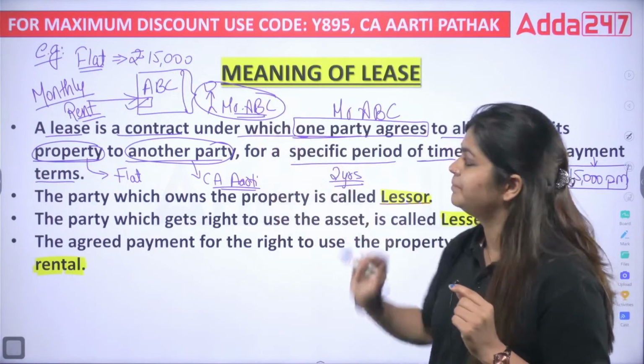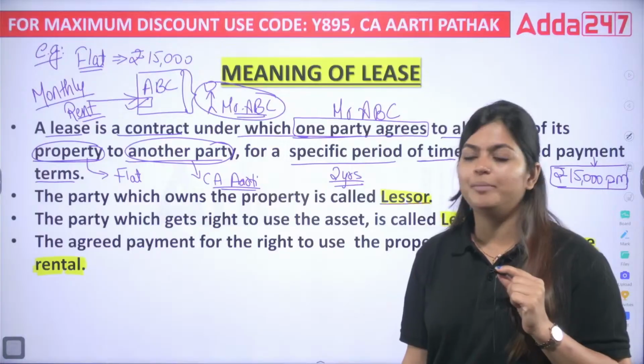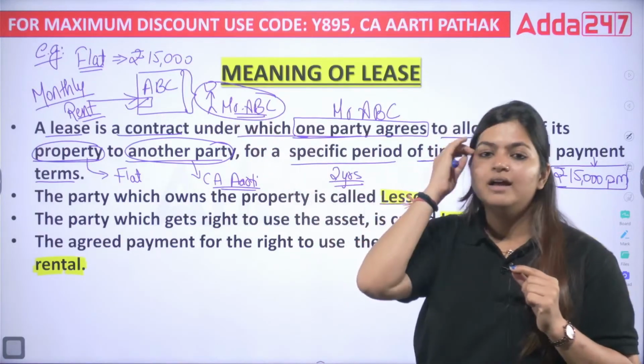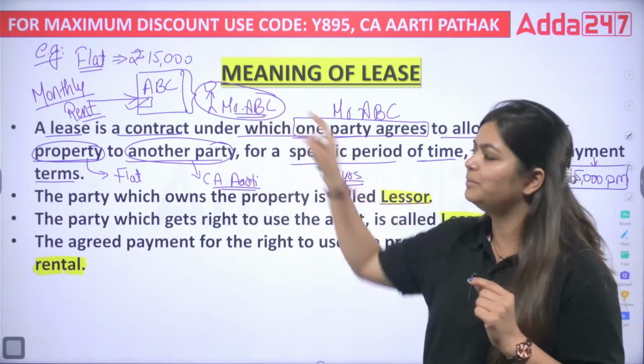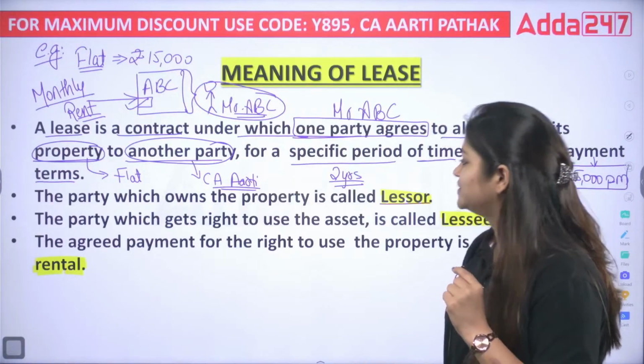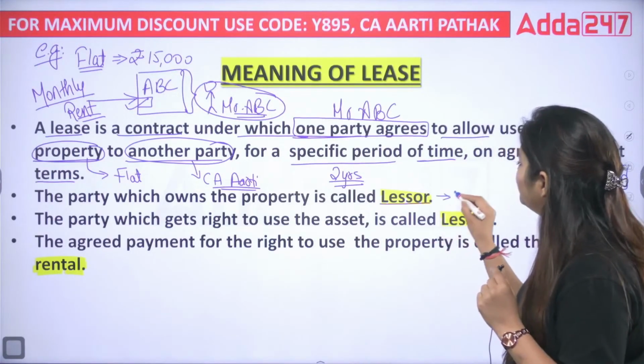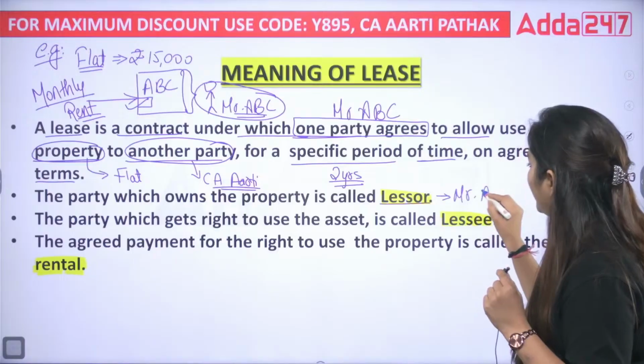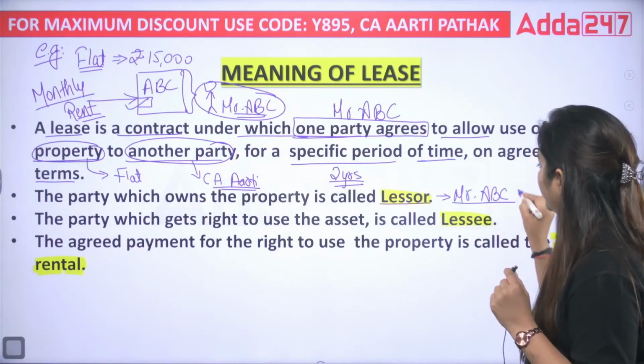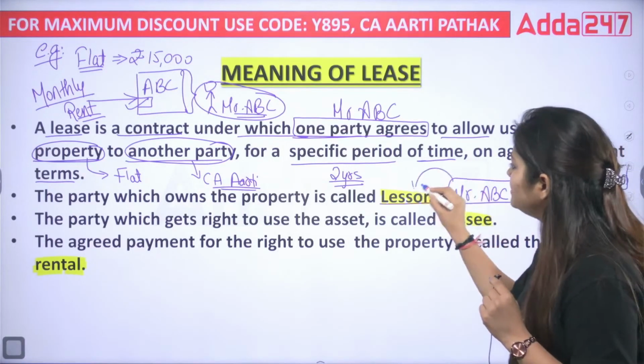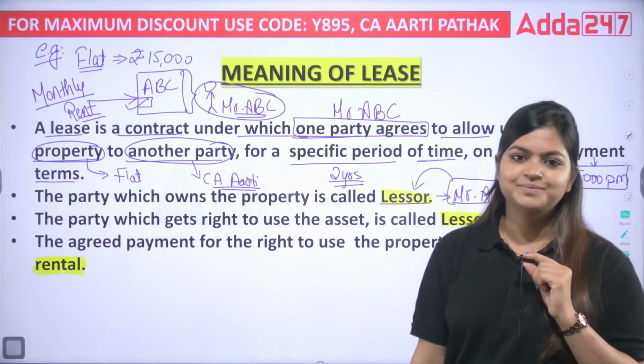As per this example, who is the owner of this building? I'm the owner or Mr. ABC? Mr. ABC. So here Mr. ABC is known as lessor.